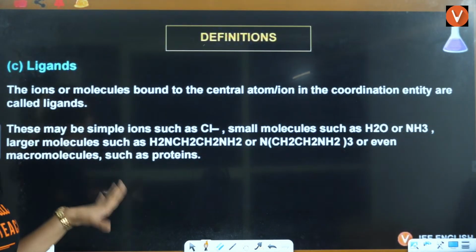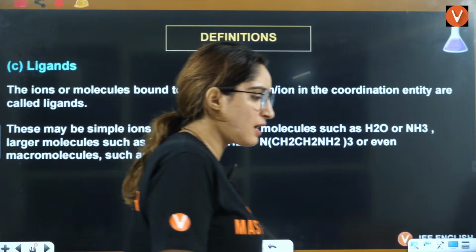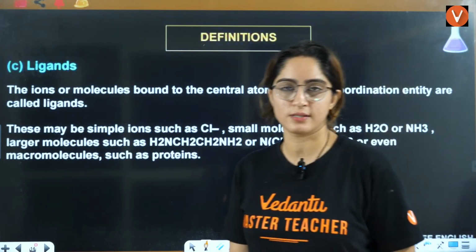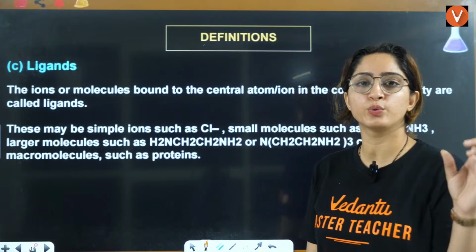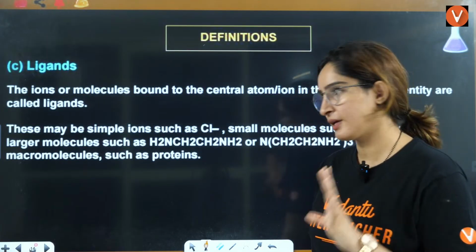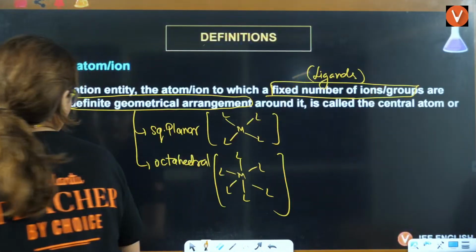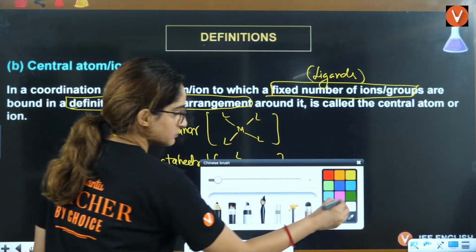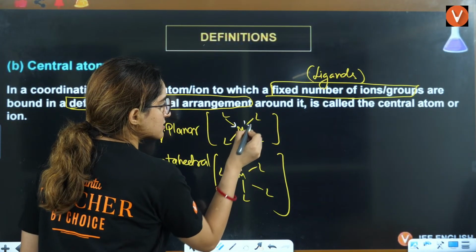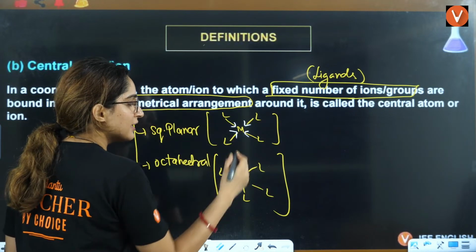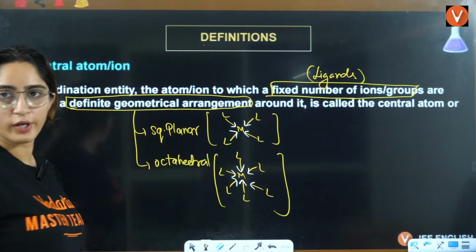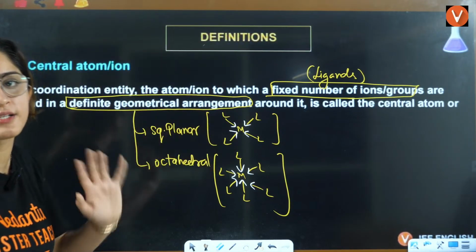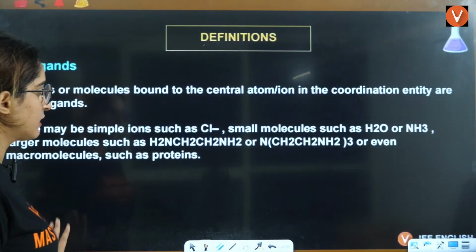Next is ligands. Ligands are electron donors, right? They want to donate the electron to the central metal atom. That's why here the arrow will be like this, because ligands are donating the electron. That's why the arrow will be towards the metal, right?